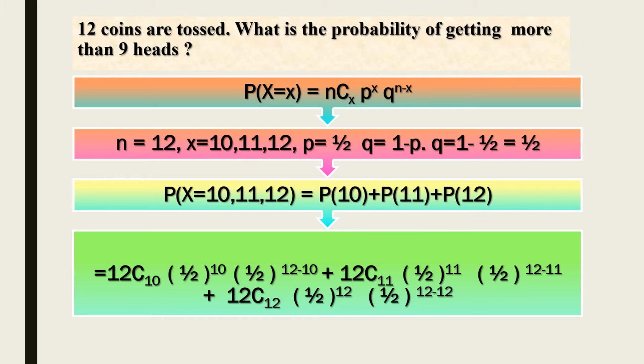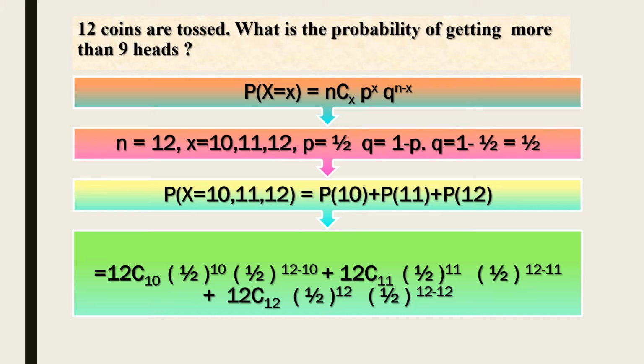Second step is to write the variables. n is equal to the number of trials. Here 12 coins are tossed, so n is equal to 12. x represents getting more than 9 hits, so 10, 11, 12. Next, p, the probability of the occurrence of a head, is 50%, so 50 by 100, which is 1 by 2. So p is equal to 1 by 2. q is equal to 1 minus p, which is 1 minus 1 by 2, equal to 1 by 2.